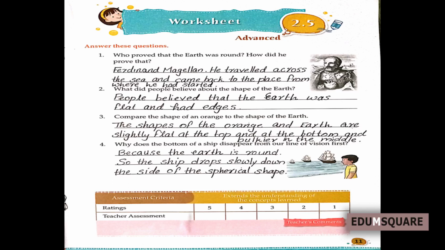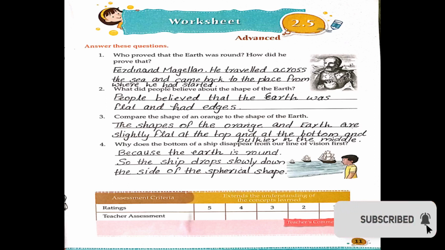Fourth question. Why does the bottom of a ship disappear from our line of vision first? That is because the earth is round. So, the ship drops slowly down the side of the spherical shape. These are the answers for these questions. Did you get this? Okay.